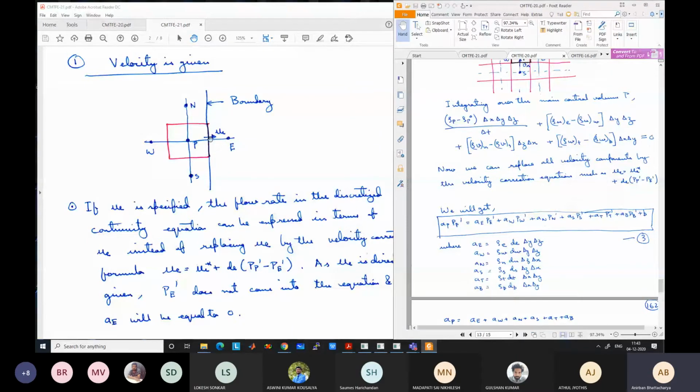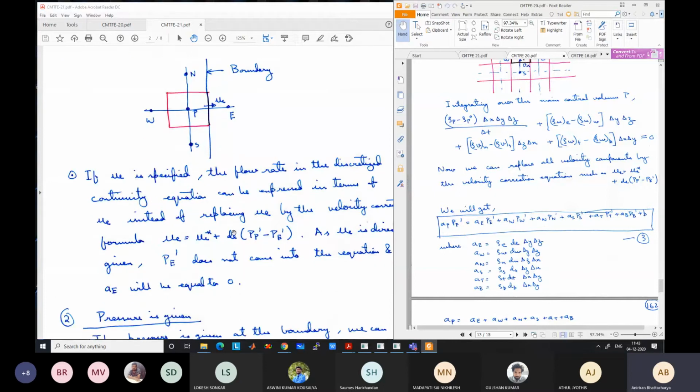We are directly getting this value here, and we can use this to solve for all the other internal grid points, so we can get the PP dash in terms of all known values by solving all the internal grid point values. The only thing is that you are not using the correction equation for the boundary.